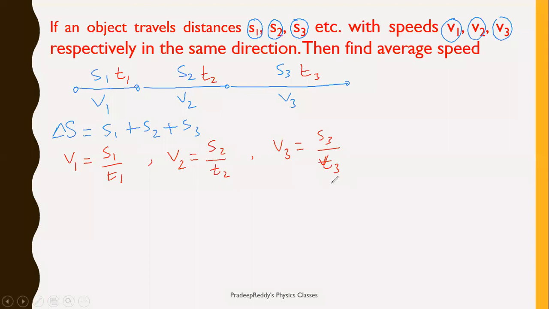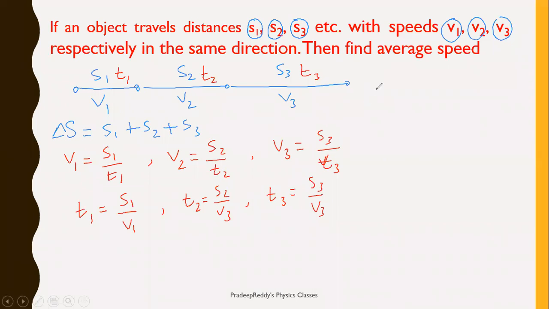Okay. Now T1, T2, T3 can be known: T1 is S1 by V1, T2 is equal to S2 by V2, T3 is equal to S3 by V3. And we have the relation for average speed that is known to you.